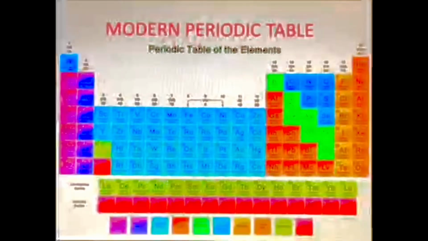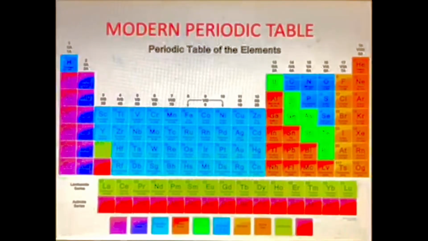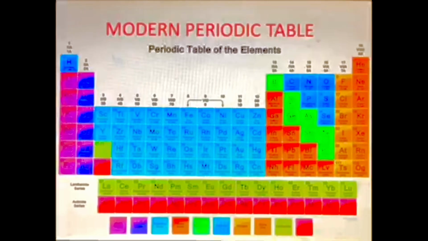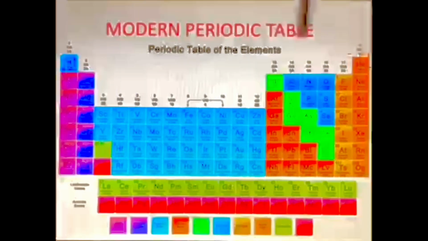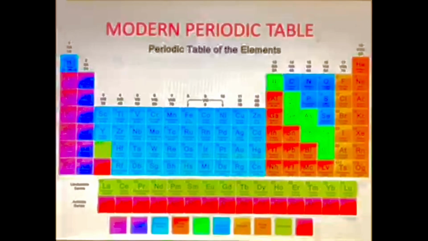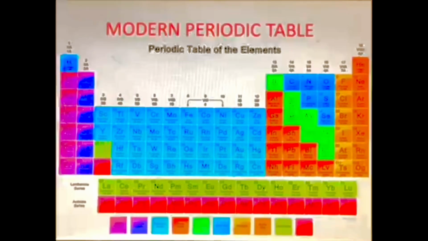Next one is the modern periodic table. The modern periodic table is based on the modern periodic law. According to the modern periodic law, physical and chemical properties of elements are a periodic function of their atomic numbers. It means with the change of atomic number, chemical and physical properties change, and after a certain interval of atomic number, the property remains the same. Listen once again, what is the modern periodic law? Physical and chemical properties of elements are periodic